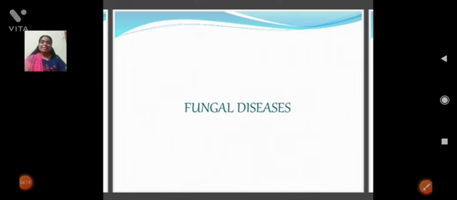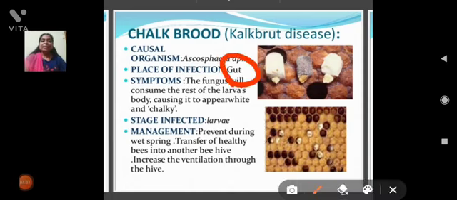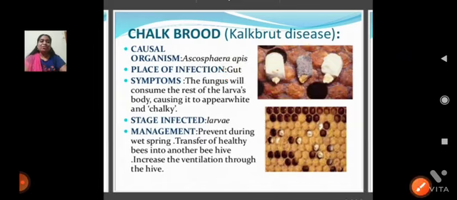Next is fungal diseases. The fungal disease is chalk brood disease. The place of infection is the gut. As for symptoms, in chalk brood disease the fungus affects the honeybee and takes hold in its body. At that time, what will happen? The bee converts into a chalk-piece-like structure. That's why we call it chalk brood disease. In this diagram you can observe that the honeybees have converted into chalk-piece-like structures.